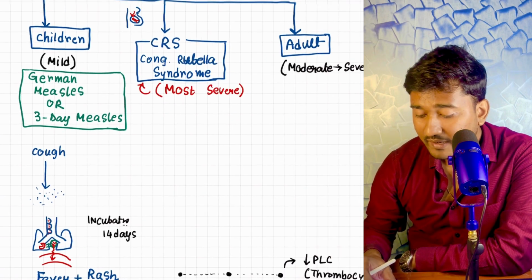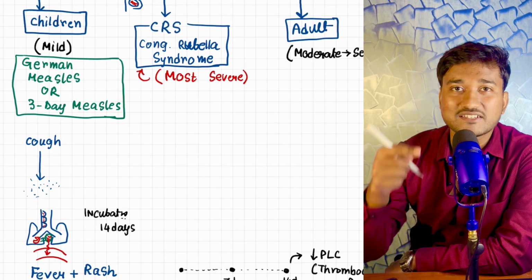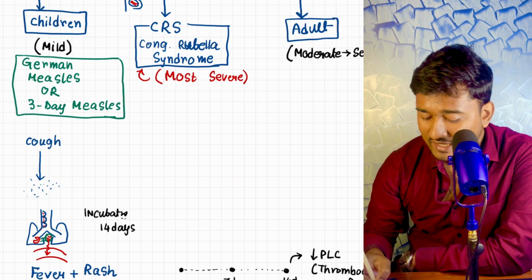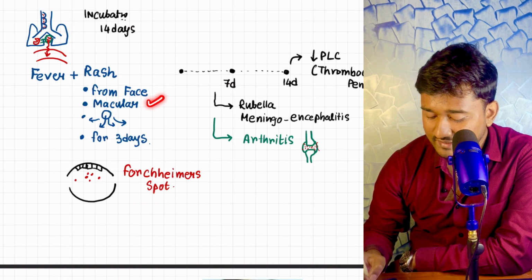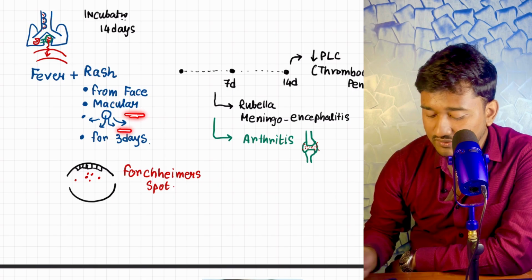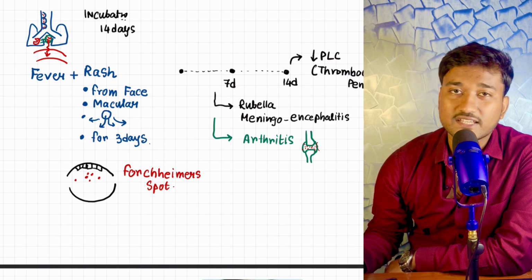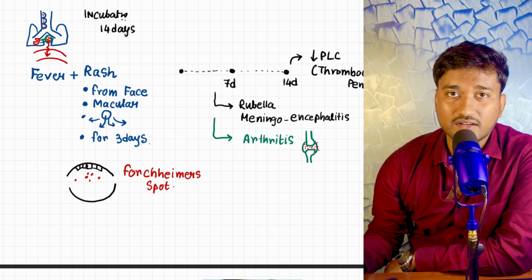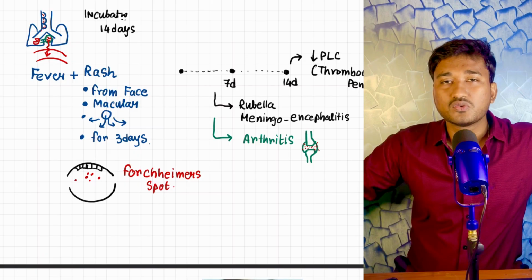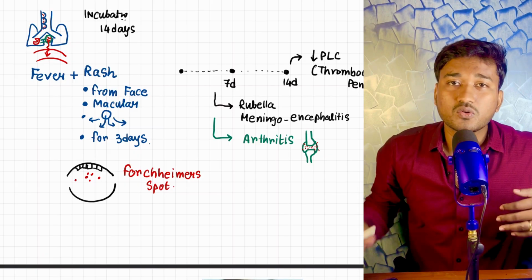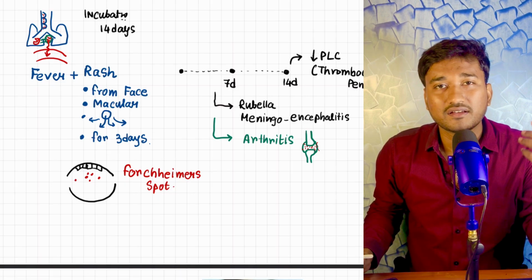When the virus comes into your bloodstream, there is fever because of the entry of the virus into the blood, as well as features like rash. It usually starts from your face, and it is macular. This pattern is called a centrifugal pattern, that is from face to trunk and eventually downward, and when it goes down, the rash of the face goes away.